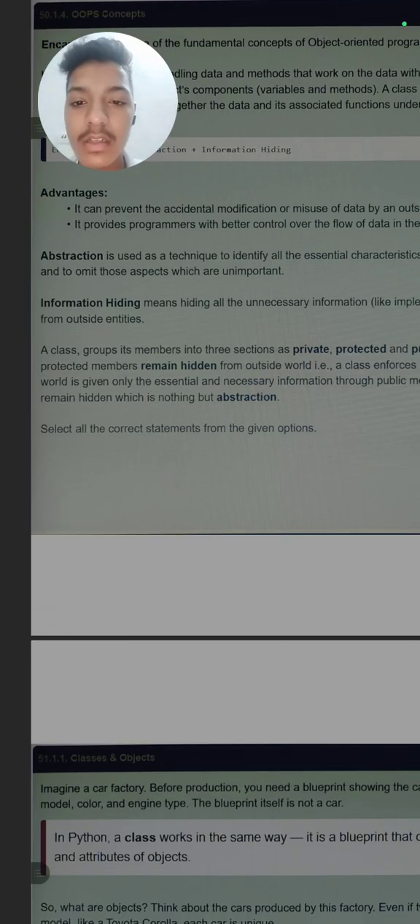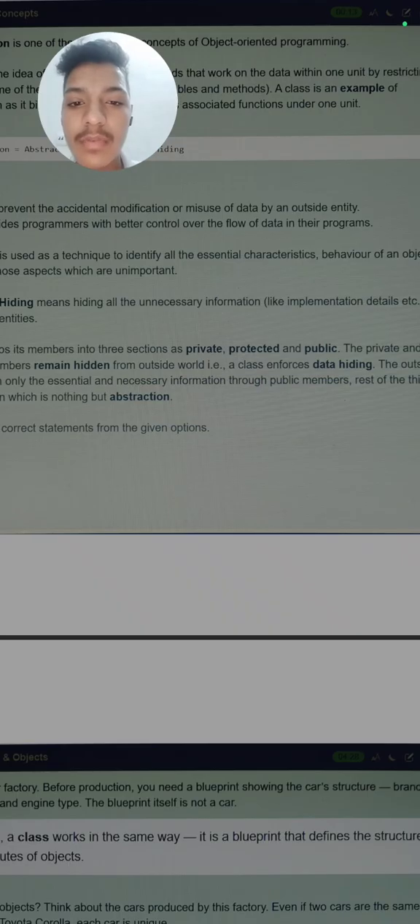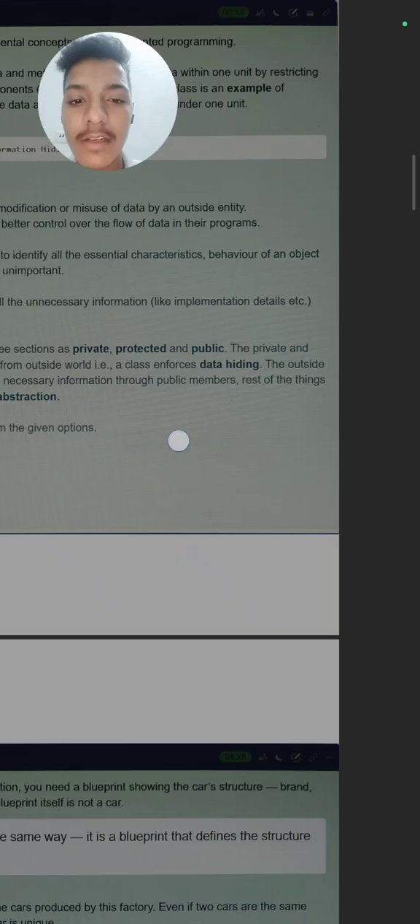Here it is also written that a class groups its members into 3 sections: private, protected and public. Private means accessible to only one person. Protected means that person also needs to enter the password to get in. And public means anyone from the outside can access. Like you have a personal Wi-Fi, only you can access it, so it is private. But you have entered its password, so next time you want to connect to the Wi-Fi, you need to enter the password, so it is protected. And if anyone can access it, it is public Wi-Fi.